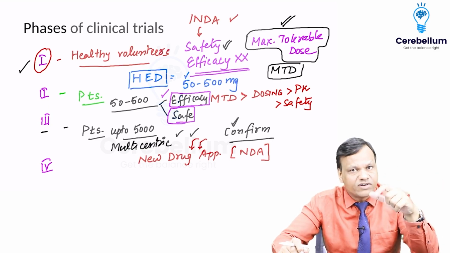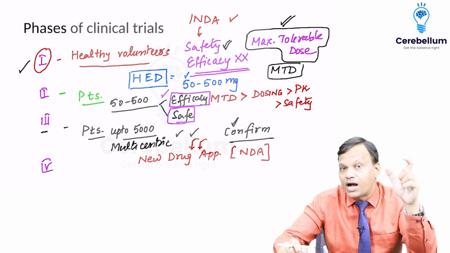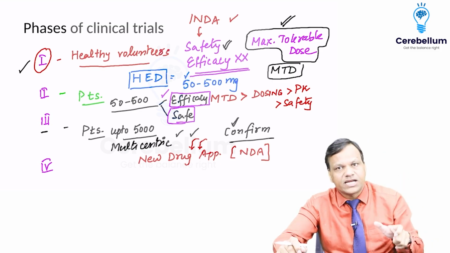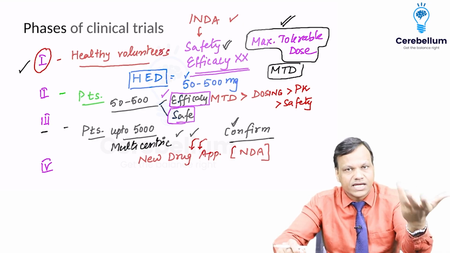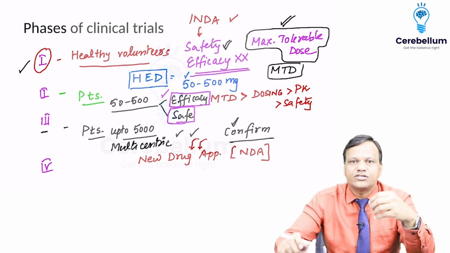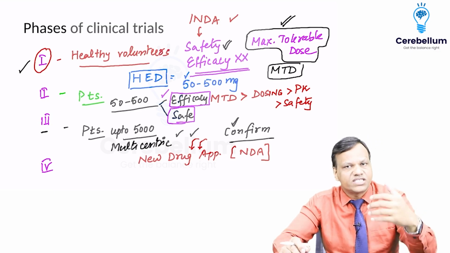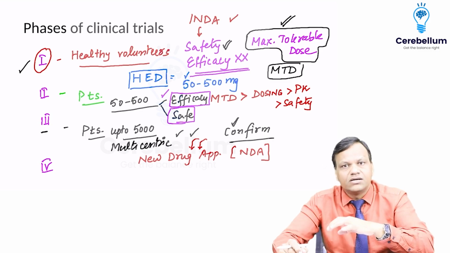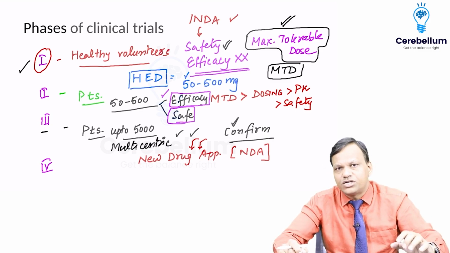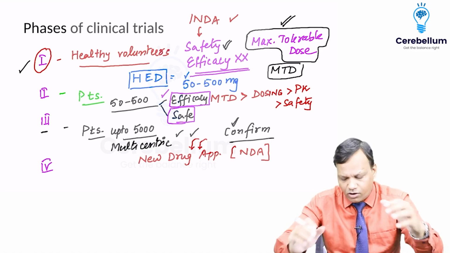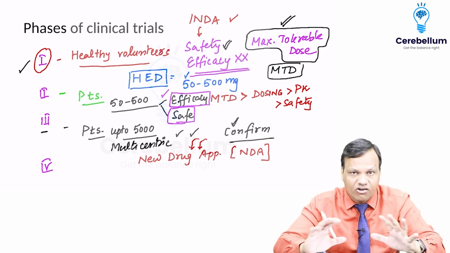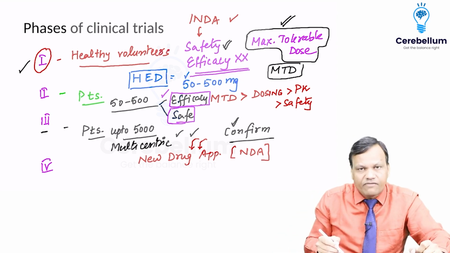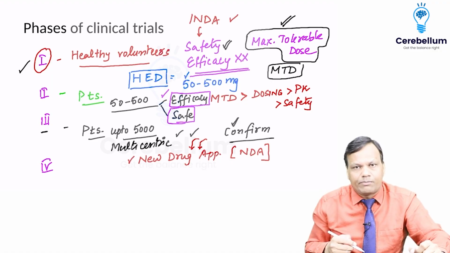Okay. Now do you remember the first application which we had written to FDA was IND. So what is the difference between that application IND and this application NDA? I is absent. That was IND, this is NDA. So that means the drug is no more investigational. It has already been investigated and it has become a new drug. So in this application, we are asking the permission to market the drug. We have already tested the drug, we have spent a lot of money. So now the drug should come into the market and we should earn some money. Okay. So after phase 3, we will write a new drug application.